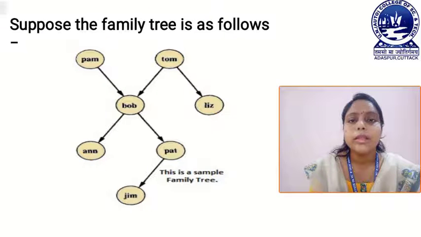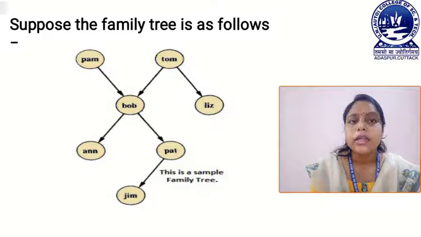Now look at the family tree. In this family tree, here Bob is the child of Pam and Tom. That means Pam and Tom are the parents of Bob. Next, Anne is the child of Bob and Pat is the child of Bob.